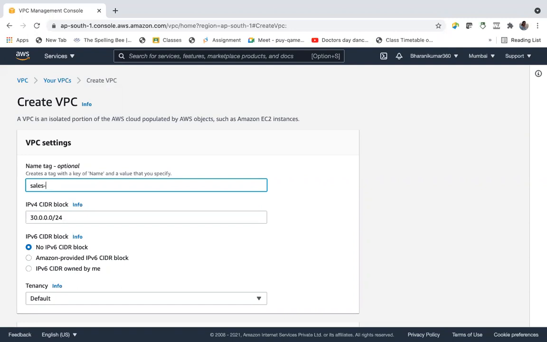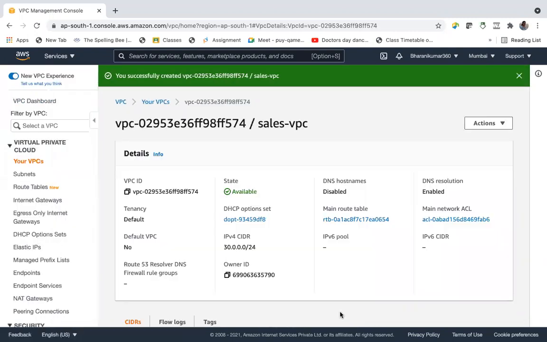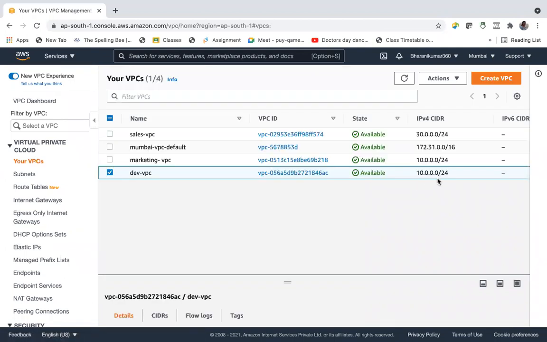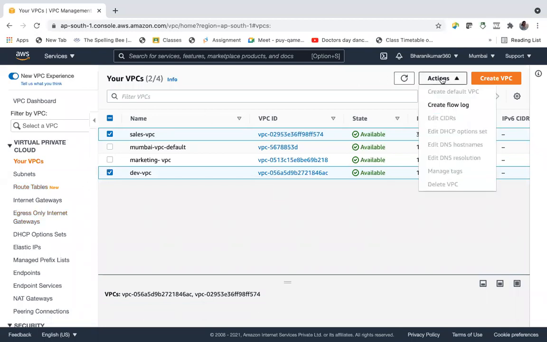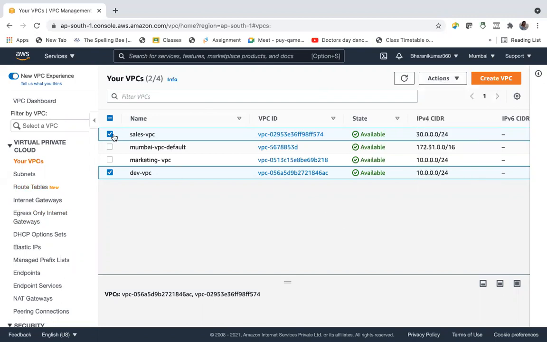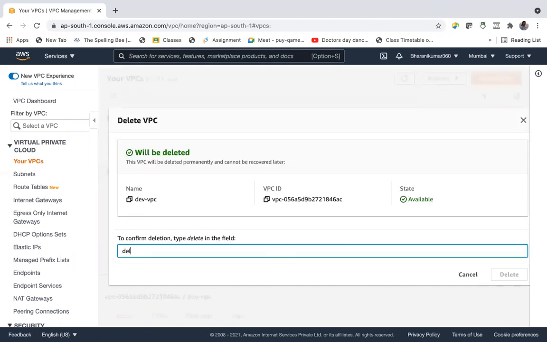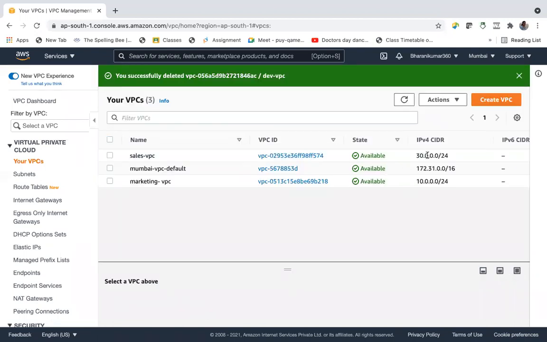Say sales VPC. Create VPC. So CIDR is this. Go to your VPCs. Yeah, this one and this one. So these two have the same CIDR. Let us not use both of them. So let us delete development VPC. Delete. Okay, this one and this one.